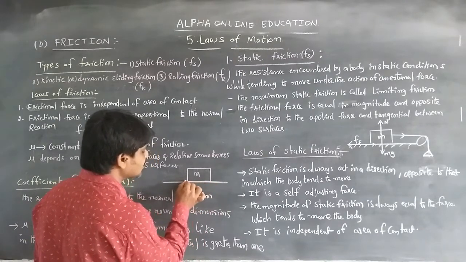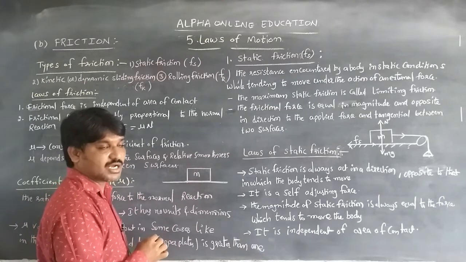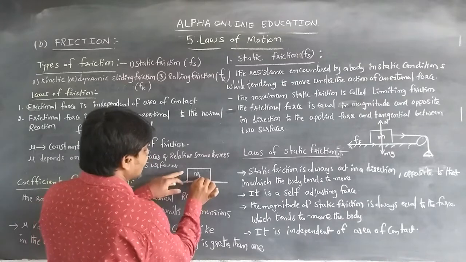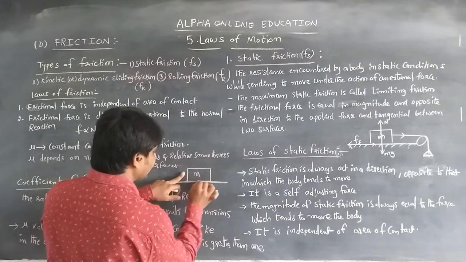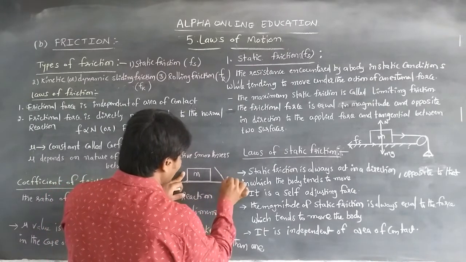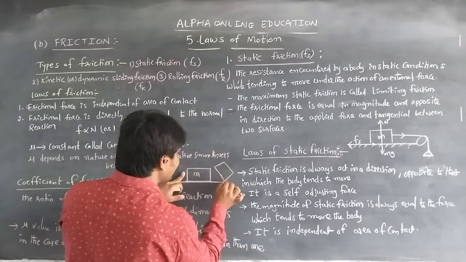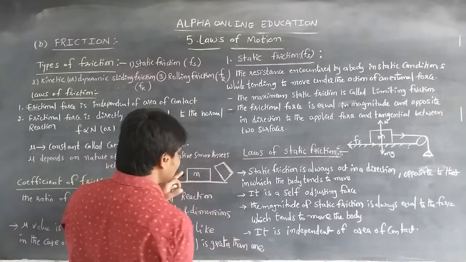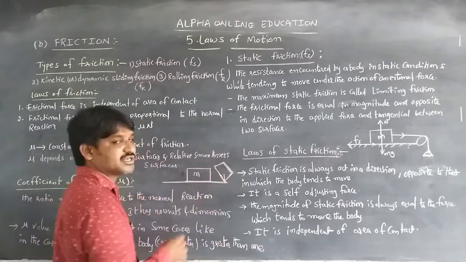However much the area of contact is, the static frictional force does not depend on the area of contact, because the total mass is acting distributed all over the surface of contact. If the body is placed like this, and also the same amount of frictional force is acting on that body. So if the body is staying at rest, the total mass acting on that body is the same, so the same amount of frictional force is acting.